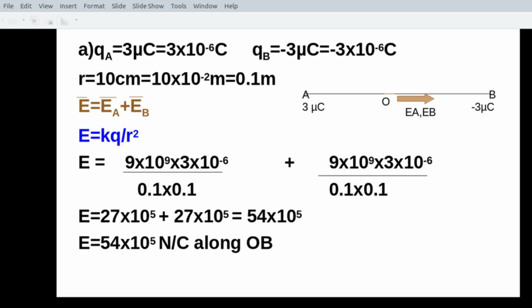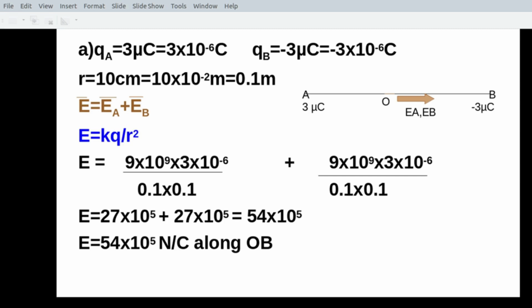Now how will you find the electric field intensity? You have the formula 1 by 4 pi epsilon 0 Q by R square. That 1 by 4 pi epsilon 0 is denoted by K. So E equals KQ by R square. Now simple, substitute the values. K is 9 into 10 raised to 9, Q is 3 into 10 raised to minus 6, divided by distance 0.1 into 0.1. That is EA. Plus what is EB?